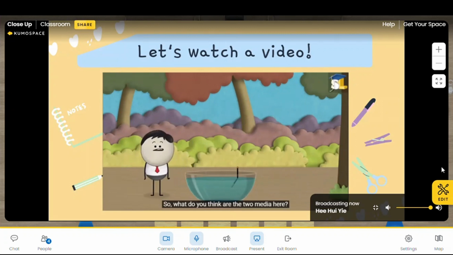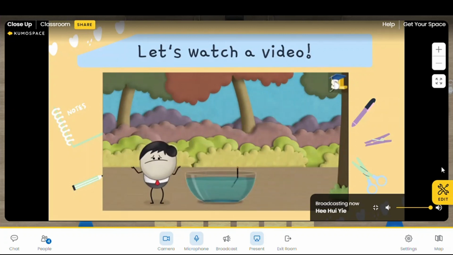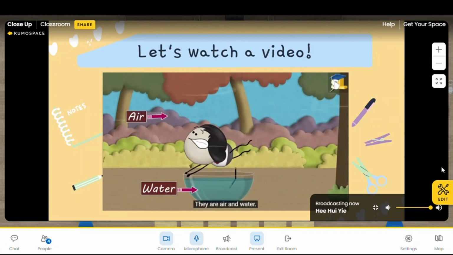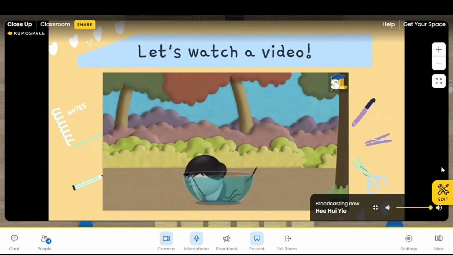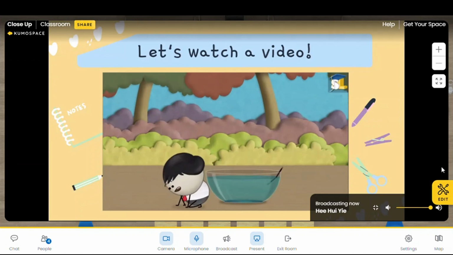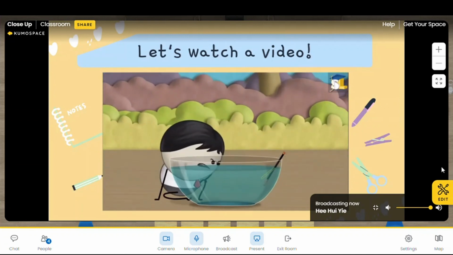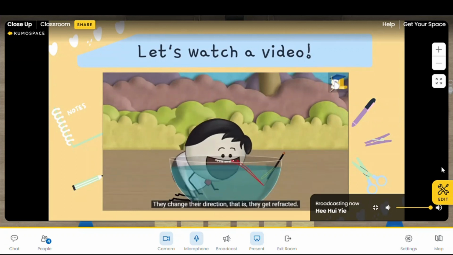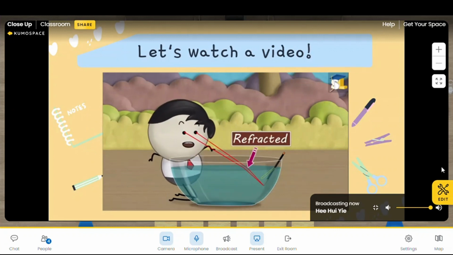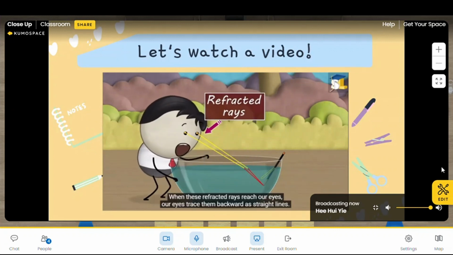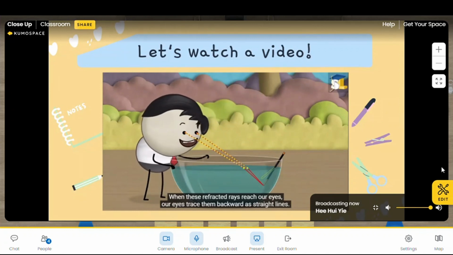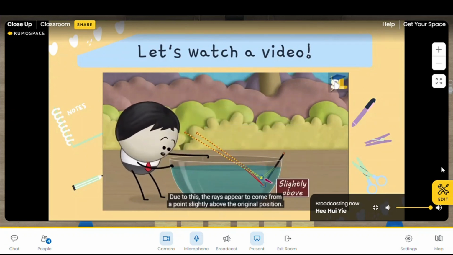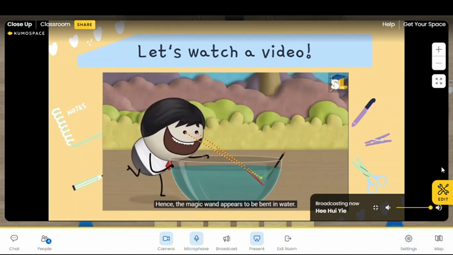What do you think are the two media here? You don't know? No worries, I will tell you. They are air and water. When the light rays coming from the tip of the magic wand pass from water to air, they change their direction. That is, they get refracted. When these refracted rays reach our eyes, trace them backward as straight lines. Due to this, the rays appear to come from a point slightly above the original position. Hence, the magic wand appears to be bent in water.